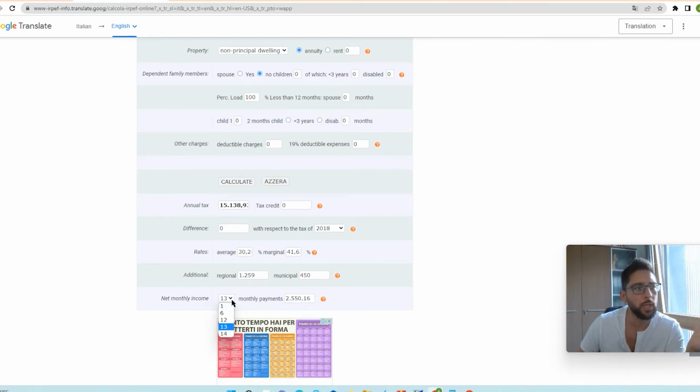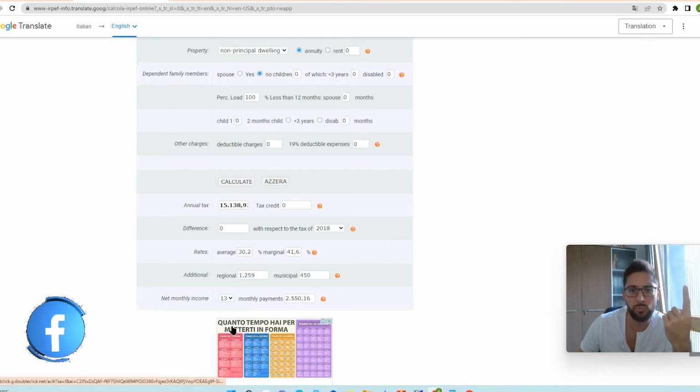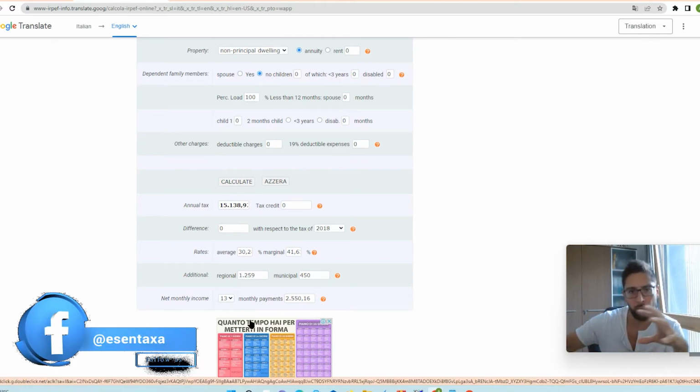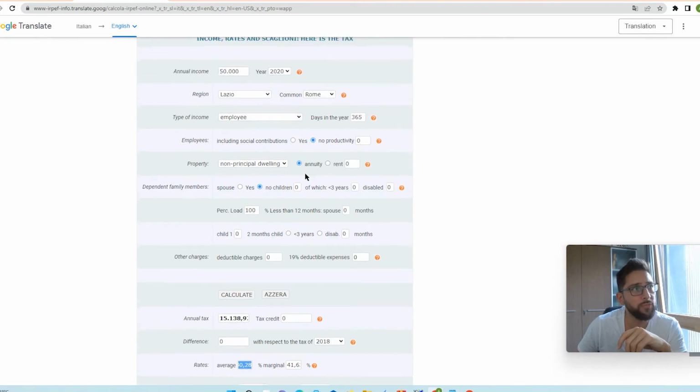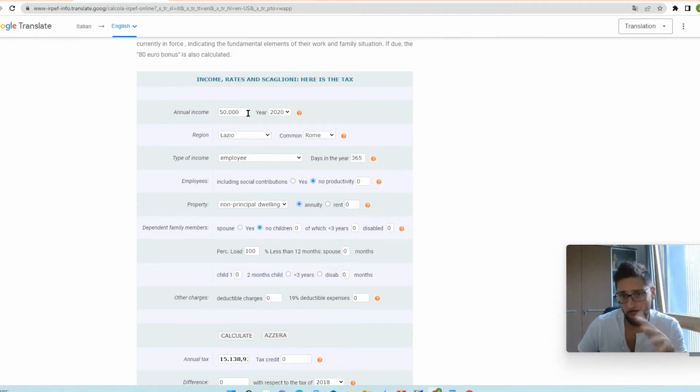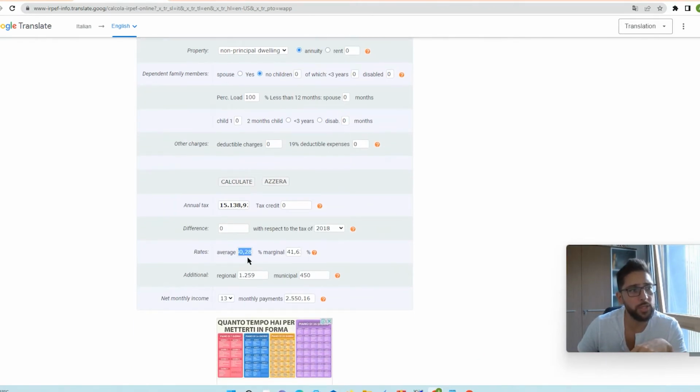Of course, you can just change this monthly income. You can have the calculation in one shot or divided in 12 months. It's up to you. So the average tax rate is 30%. Okay, so with 50,000 euro, more or less, your fiscal pressure is around 30%.